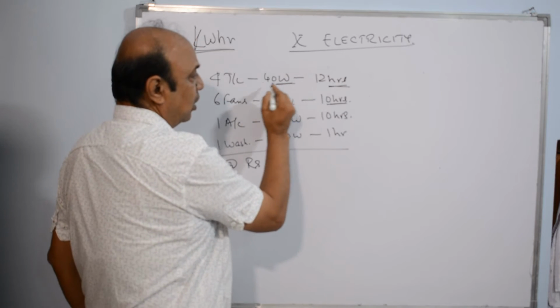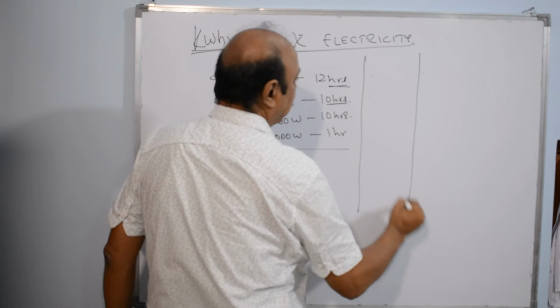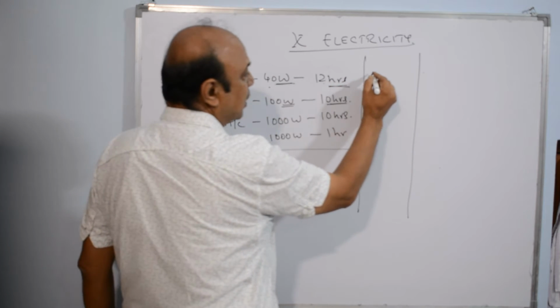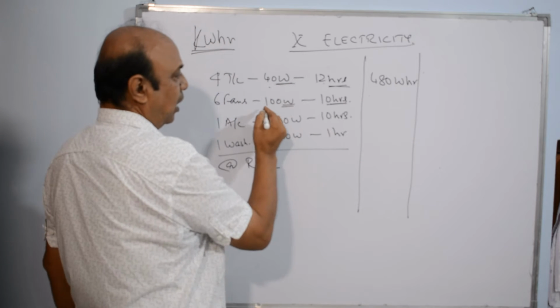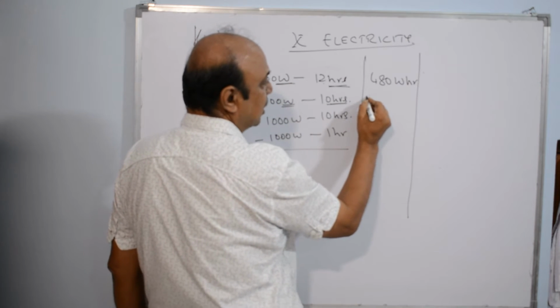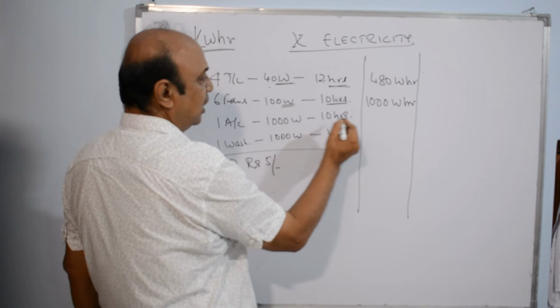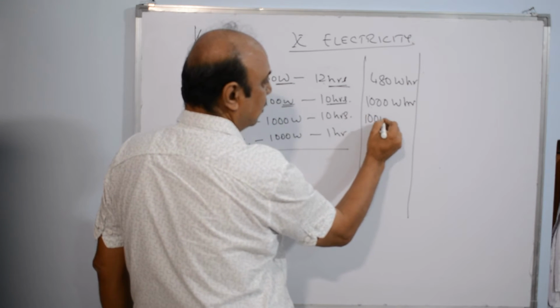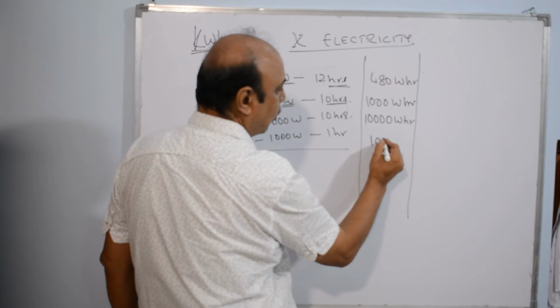So let us see what is the consumption on daily basis. 40 watt into 12 makes it 480 watt hour. 100 into 10 makes it 1000 watt hour. Again, this makes it 10,000 watt hour and another 1000 watt hour.